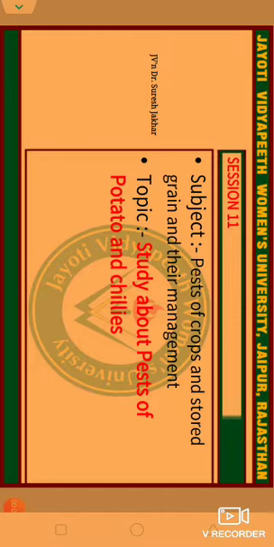Today I will discuss pests of potato and chilies. First is potato, and a very important pest of potato is the tuber moth. The scientific name is Phthorimaea operculella, family Gelechiidae, order Lepidoptera. Economic importance: it is a cosmopolitan pest found in warmer countries throughout the world.